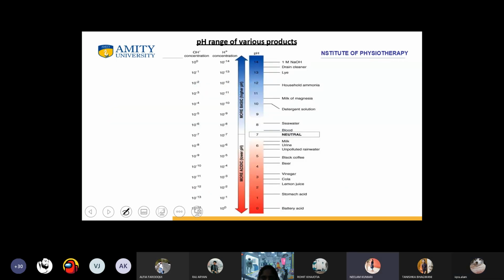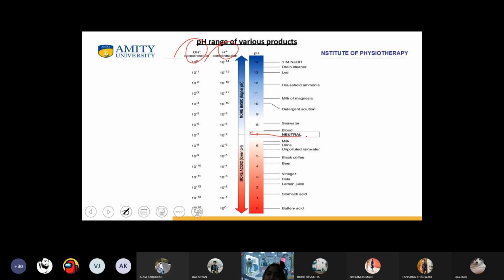Now what is the pH range of various products? This is hydroxyl, this is hydrogen, and this is the pH value. It is going from more acidic to more basic, because the categorization is from 0 to 14. In ascending order from acidic to basic, first it is battery acid, then stomach acid, lemon juice, cola, vinegar, beer, black coffee, unpolluted rainwater, urine, milk.